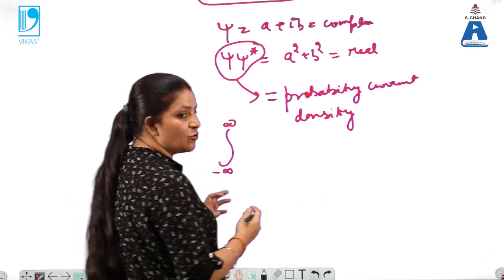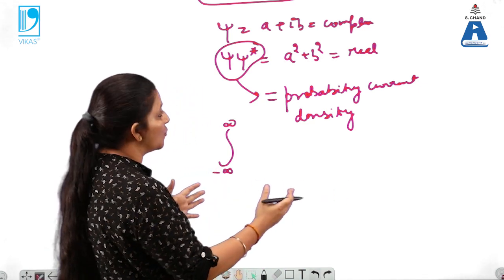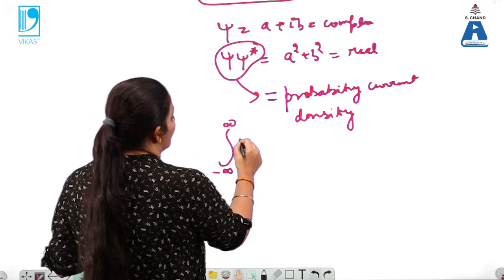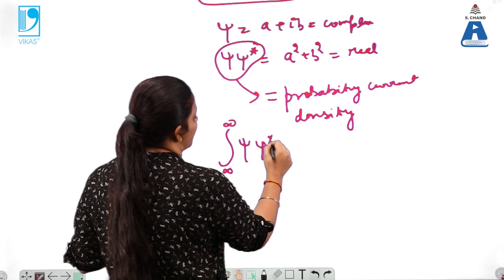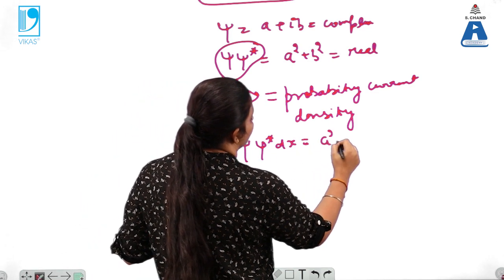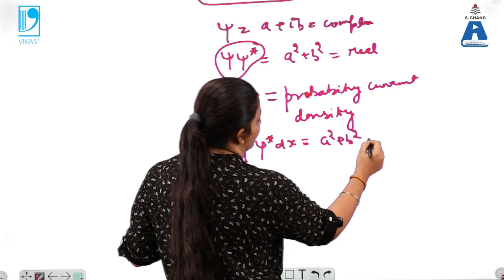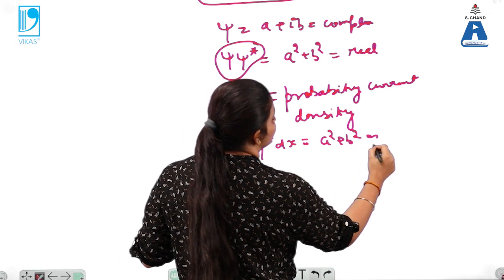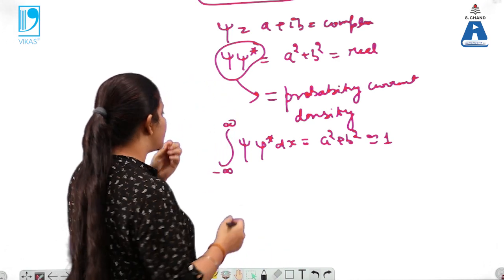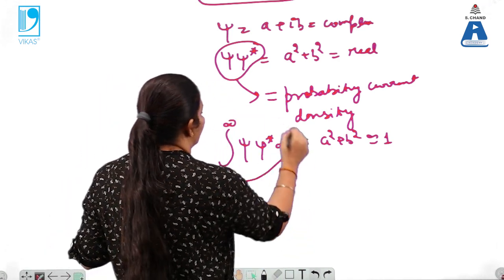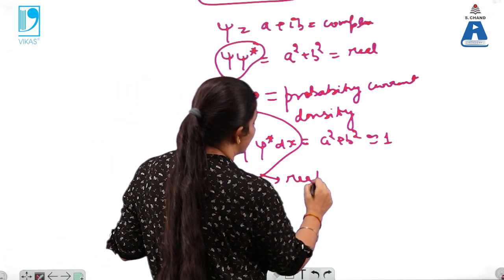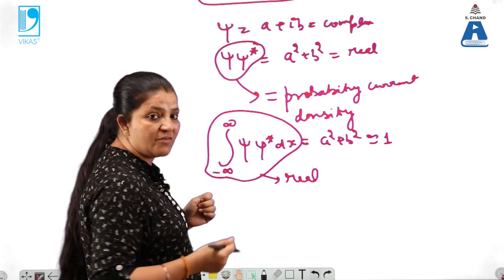Along the x-axis, which varies from minus infinity to plus infinity, if we take only one axis, then psi into psi star into dx gives us the real value, a square plus b square, which is always equal to 1. So this gives us the real value, and automatically we can find the particle within the given space.